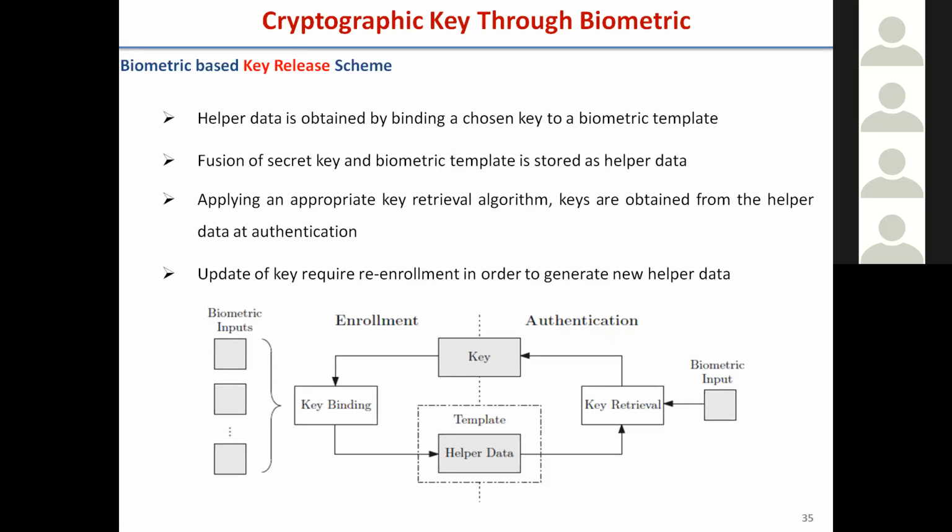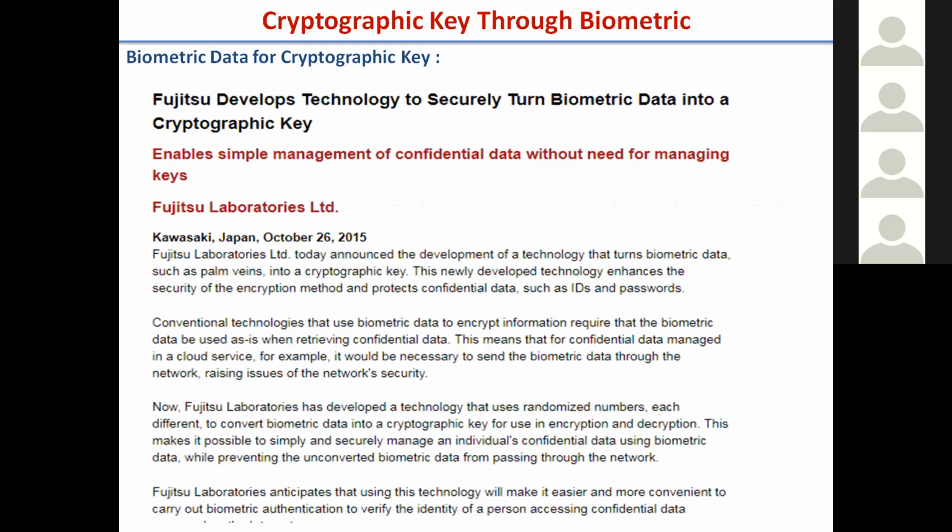The other approach is complete cryptographic key generation through the biometric. This is one of the companies. They have already established this concept. The previous one I said is key release, which is a different concept.